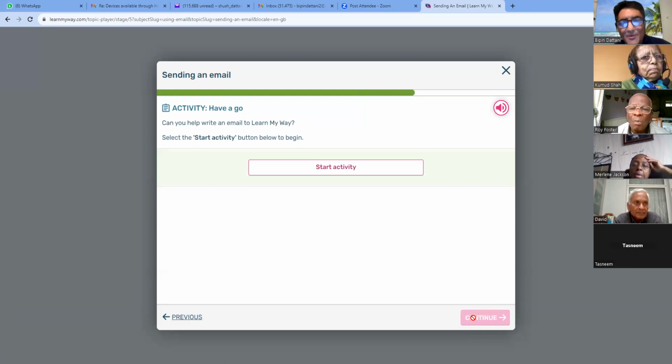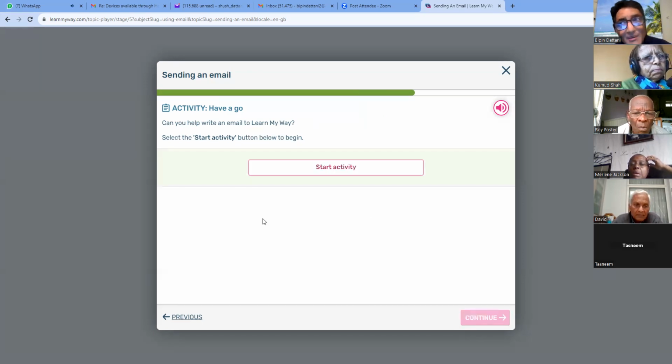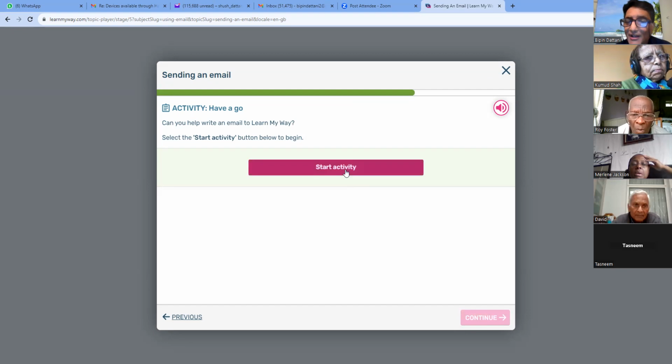And now here's an activity. We will do this activity and then we will stop after that, okay? Activity, have a go. Can you help write an email to Learn My Way? Select the Start Activity button below to begin. So you click here. If you click it, it won't work, except for this one, which will read the instructions. So you have to click here. No point in clicking here. No point in clicking anywhere else.